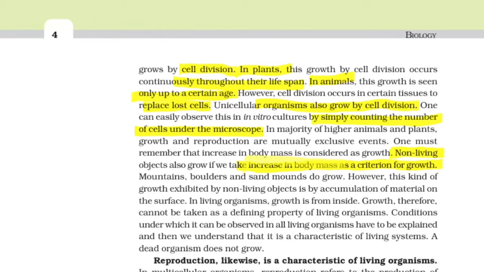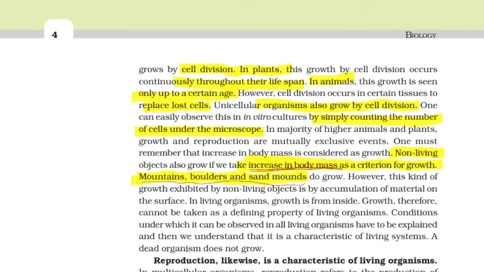If increase in body mass is considered as the criterion for growth, then even non-living things are considered to be growing. Examples are mountains, boulders, and sand mounds. These also express the characteristic features of growth.